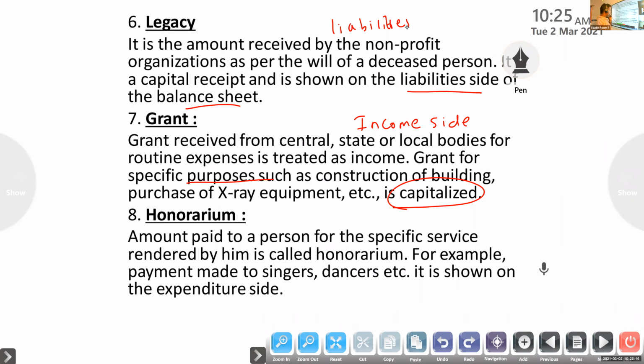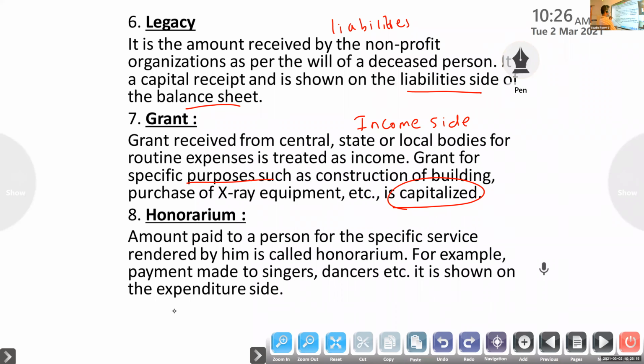Last, honorarium. The amount paid to a person for the specific service rendered by him is called honorarium. It is our expense only. If it is a government hospital, payment made to a doctor who did a good service for that institution is honorarium.